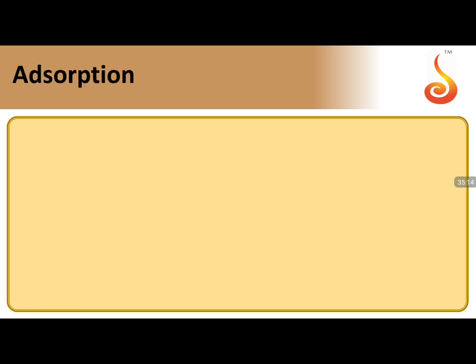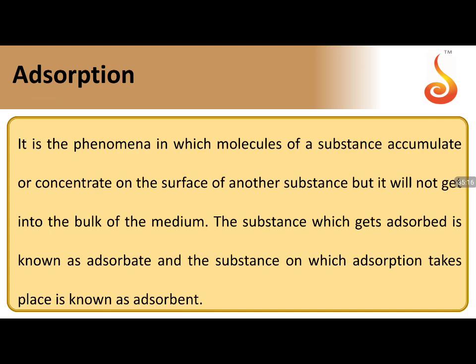Now when you take adsorption, what is adsorption? Accumulation of particles on the surface. If the concentration on the surface increases, accumulation or concentration on the surface of another substance, but does not go into the bulk of the medium. Bulk means going inside, interior parts. We are not concerned with that chemistry which is happening in the bulk of the substance. We are only concerned with the chemistry on the surface that is taking place. So those types of phenomena are taken as adsorption phenomena.